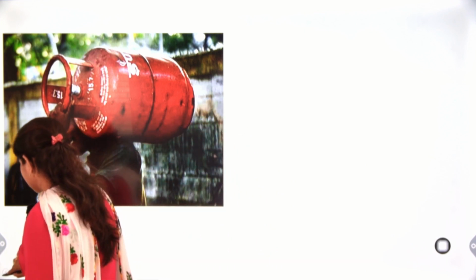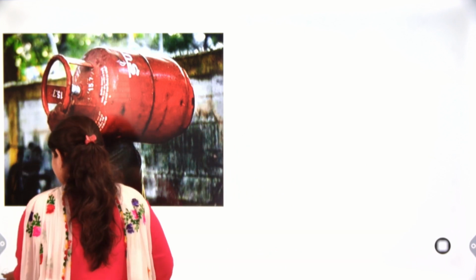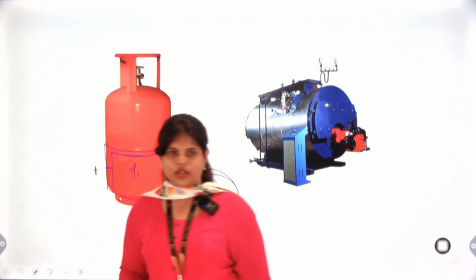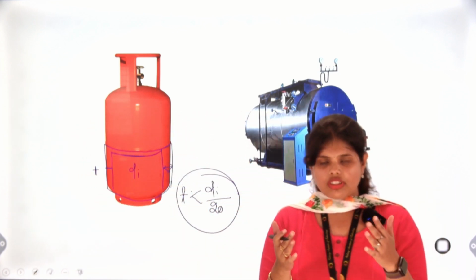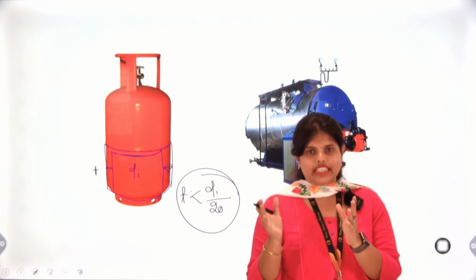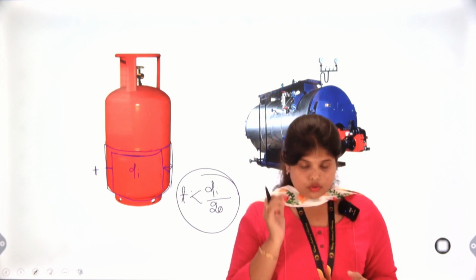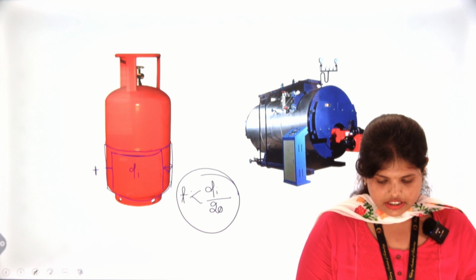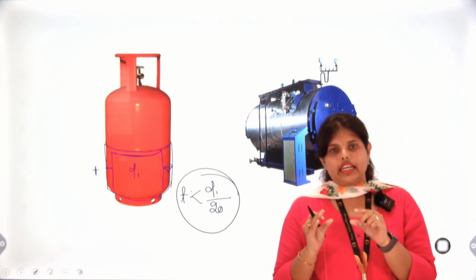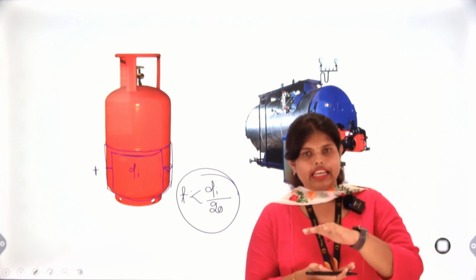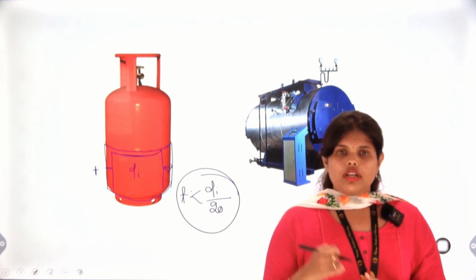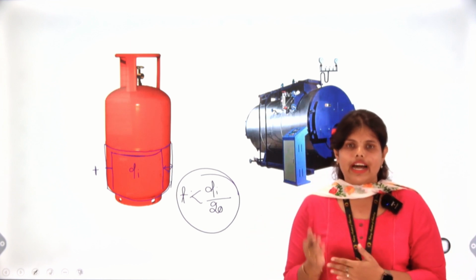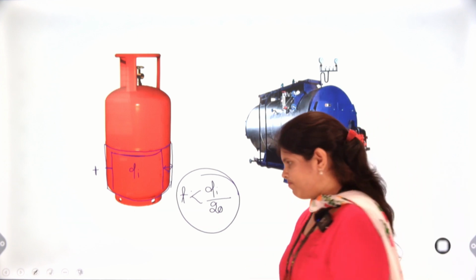Another purpose is transportation, for which we also cannot use thick cylinders. So our main purpose for a thin cylinder is to use as little metal as possible to store our high pressure fluid.